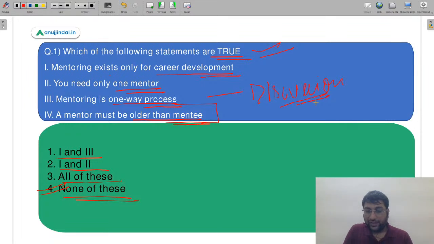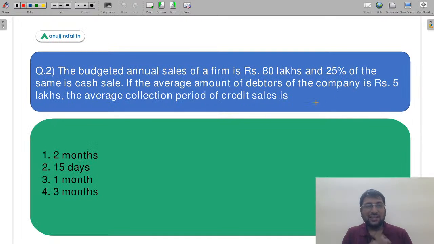So therefore, fourth is going to be the correct answer, as a lot of you have answered it correctly. Very good going. So it was an easy question as well. Let's move to the second question.